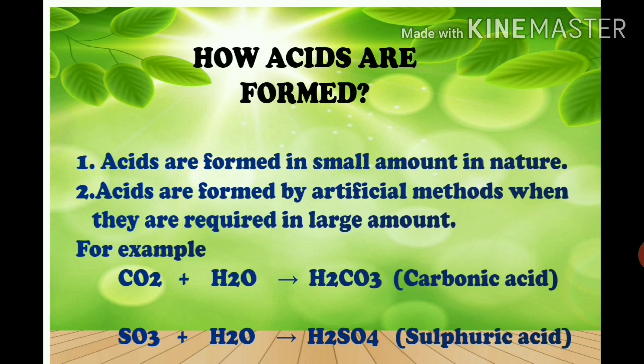See, acids are generally made by dissolving oxides of nonmetals. Nonmetals, for example, carbon, sulfur, nitrogen. When the oxides of these nonmetals are dissolved in water, we get acids. These oxides are called acidic oxides because when dissolved in water, they form acids.